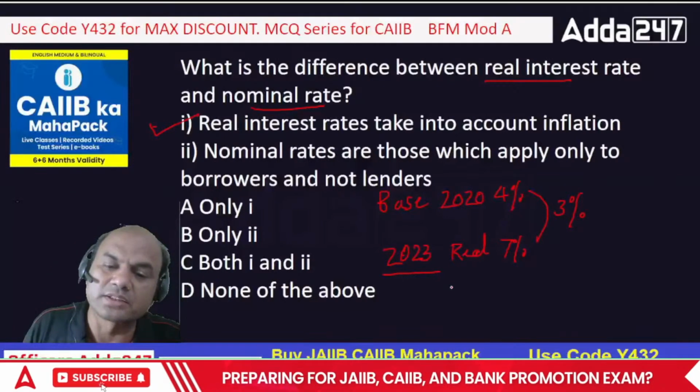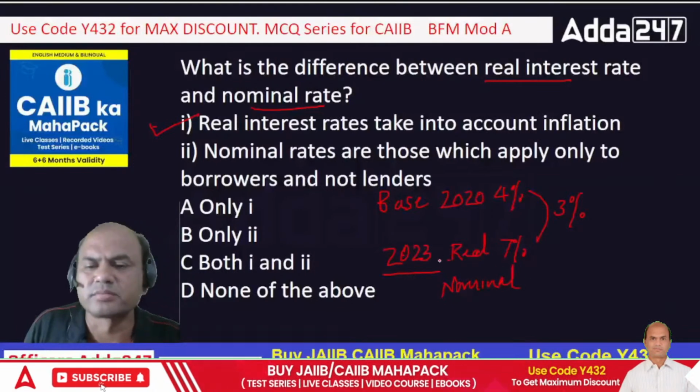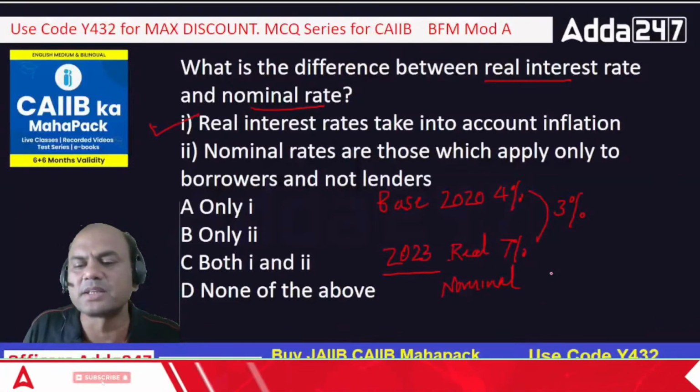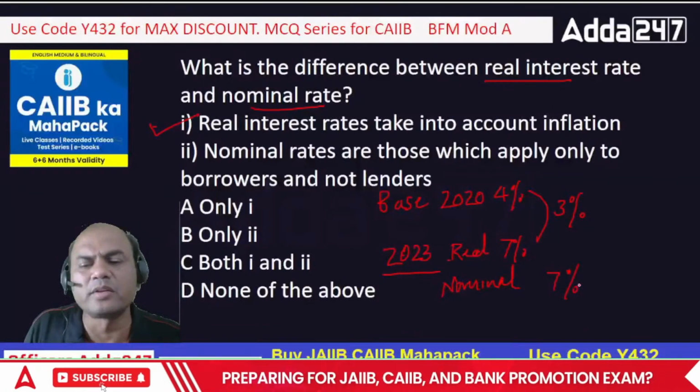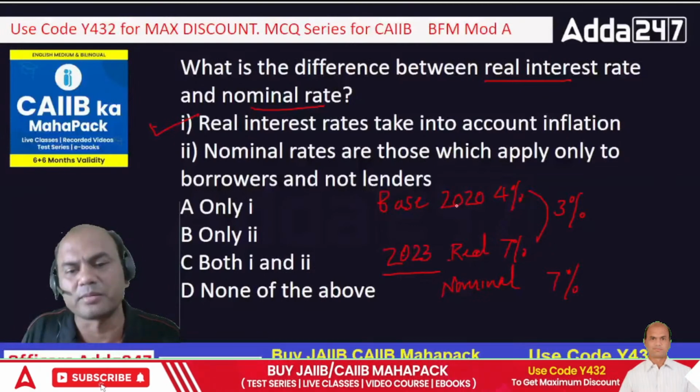But if I consider this as nominal, nominal means what? No base year. Nothing. No comparison with this. So if it is 7%, I'll simply say it's 7%. It's an absolute number. It's not a relative term. So remember, real is always a relative term.